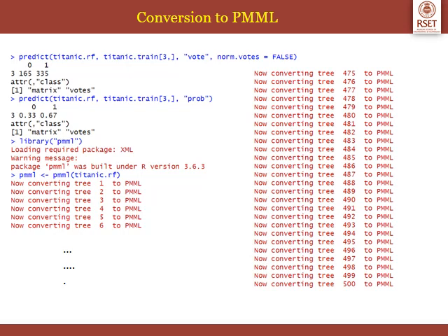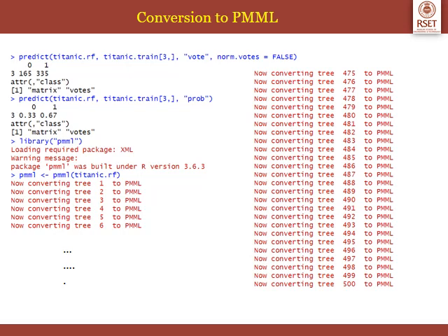Next, we are using the option probability instead of votes in the next predict statement, predict titanic.rf with type probability. There we will get the probability values instead of votes. That is, 165 divided by 500 will give you the probability 0.33, and 335 divided by 500 will give you the probability 0.67.